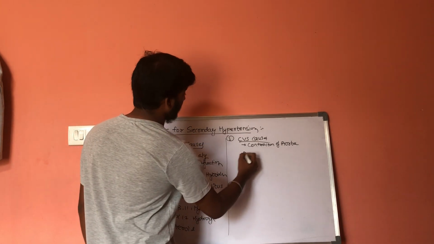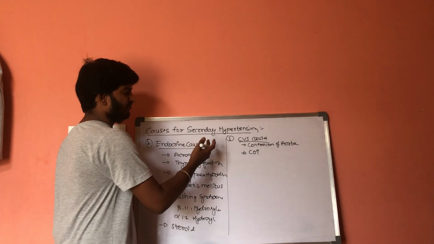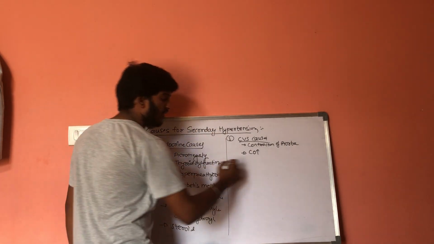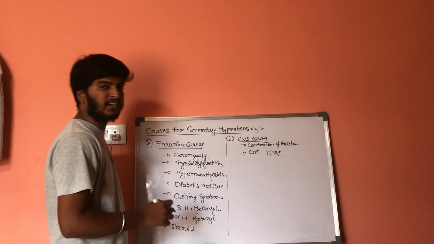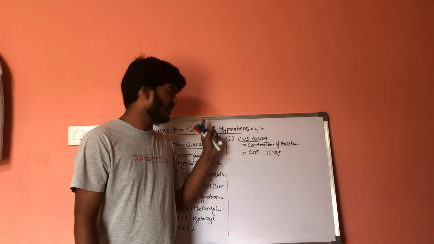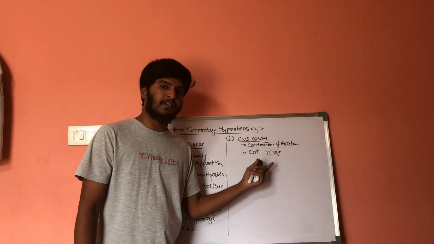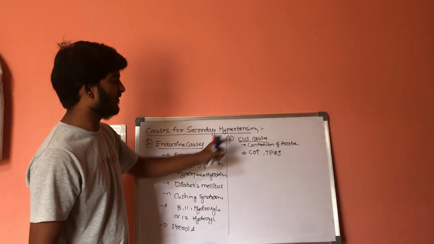And next one is increase in cardiac output. If there is an increase in cardiac output, it results in secondary hypertension. And there is also an increase in total peripheral resistance. If there is an increase in cardiac output, it results in an increase in systemic pressure. If there is an increase in total peripheral resistance, it will increase the diastolic pressure. These are causes of the cardiovascular system.